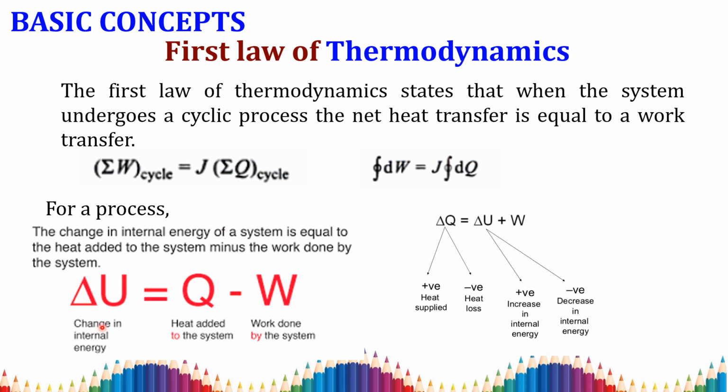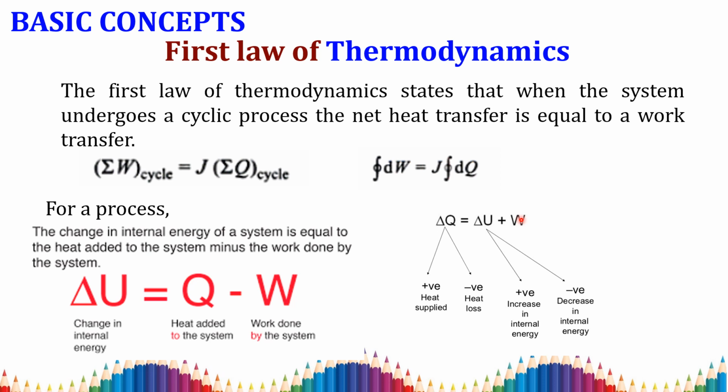Then for a process you write Q is equal to W plus delta U, that is, delta Q is equal to delta U plus W. When heat is supplied to the system, heat is positive. When heat is lost, it is negative. If delta U is positive, it means an increase in internal energy. If delta U is minus, it is a decrease in internal energy. In the same way, if work is given to the system, it is negative, and work taken away from the system is positive.